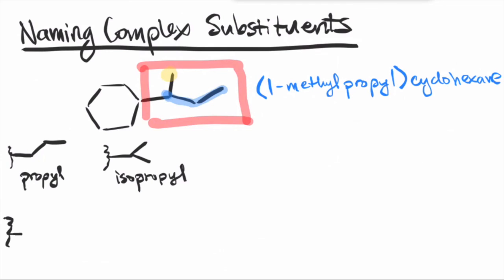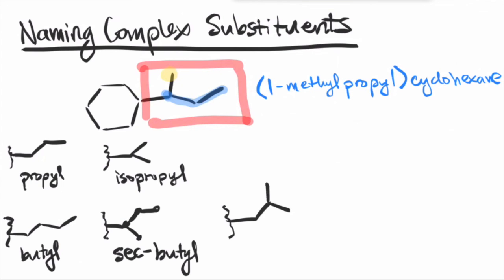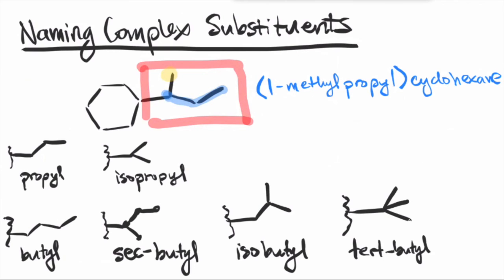What about the butyl? For butyl, if you have a linear chain, we call that butyl, but if it branches off in a different way that still contains 4 carbons, for example, in this branching off, we call it sec-butyl. In this branching, we call it isobutyl. And in this kind of branching, we call it tert-butyl. All right? So these are common names that do appear quite often. So it would be good if you could memorize them.